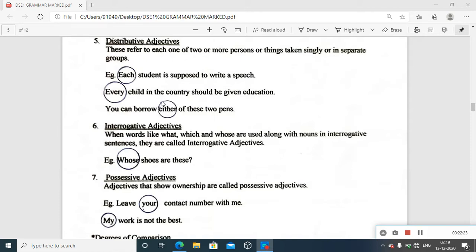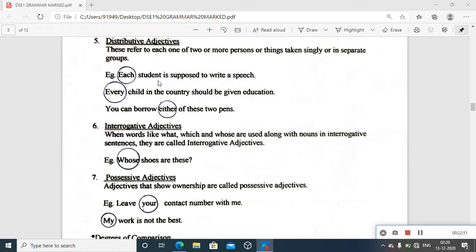Let us go to the example, then it becomes more clear. Each student is supposed to write a speech. Please try to identify the nouns in this sentence, not just one noun. Sure. Student is a noun, speech is a noun. But here we are trying to get an example for the distributive adjective that we are describing at present.